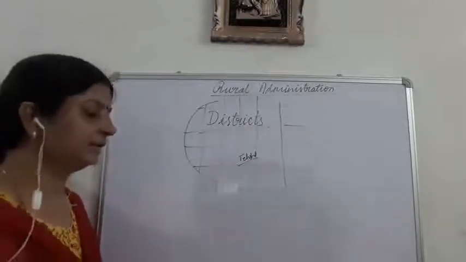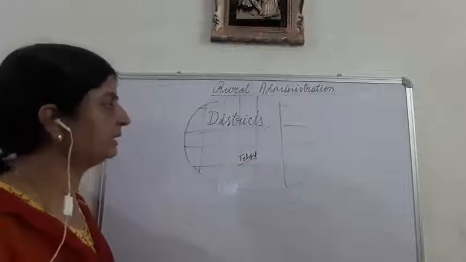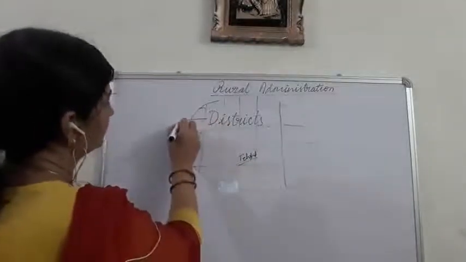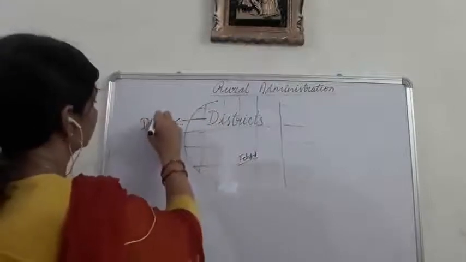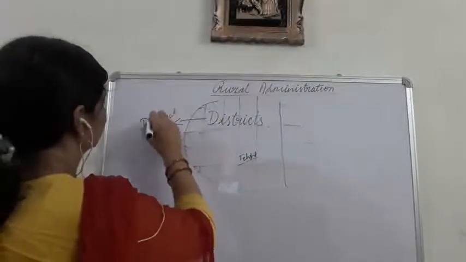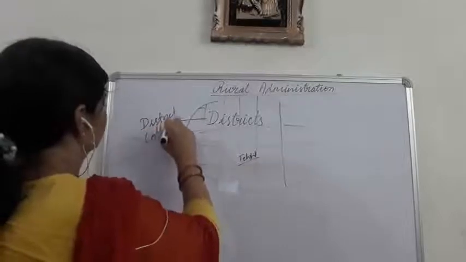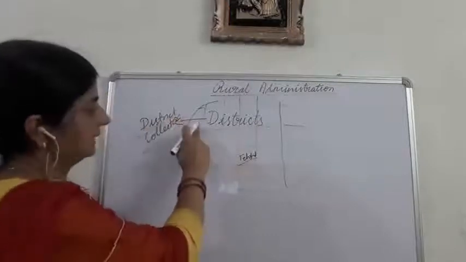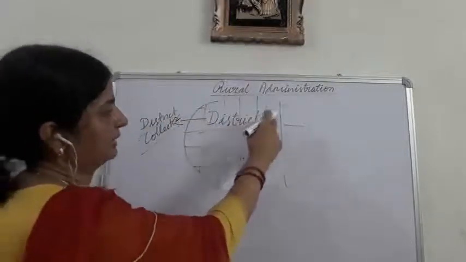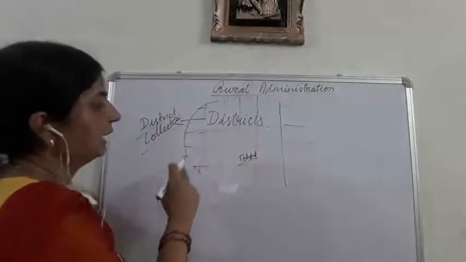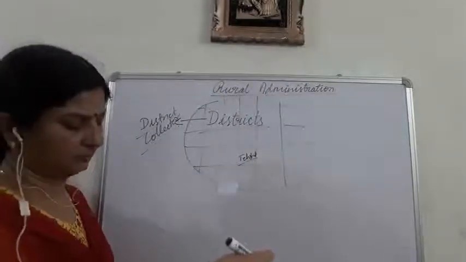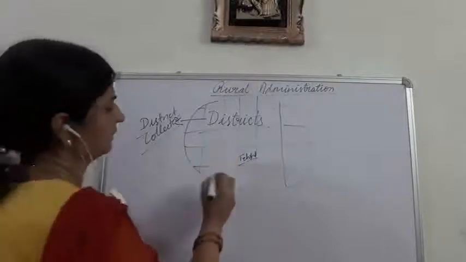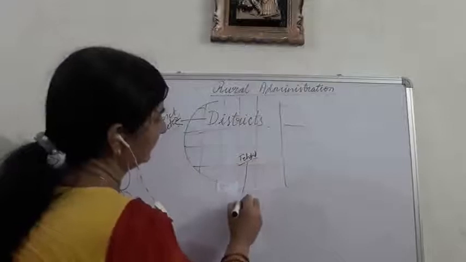So who is at the head of the district? At the head of the district is the district collector, and these subdivisions, which are called tehsil or taluka, are under one revenue officer, and this revenue officer is known as tehsildar.